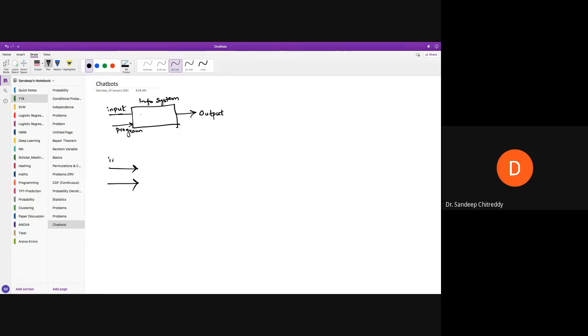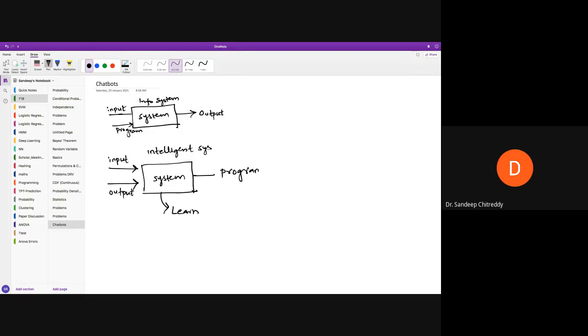You have input and you have output. What you want is to make this system learn. This is a system, right? And you want it to learn; this is an intelligent system, okay? So what you get is a program out of it.